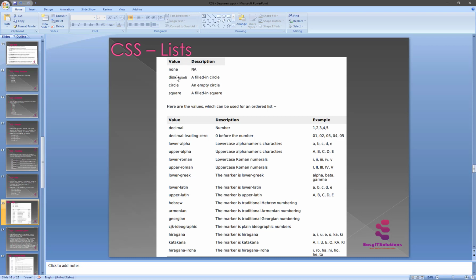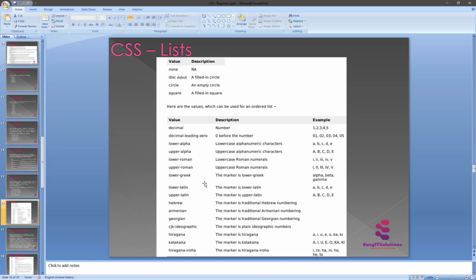Disc is the default value, the filled circle. Circle is an empty circle, square is the filled square. Decimal numbers, decimal leading zero, lower alpha, upper alpha, lower Roman, lower Greek, or something else.